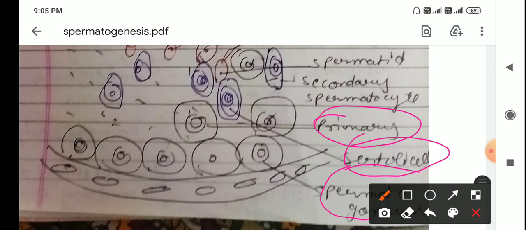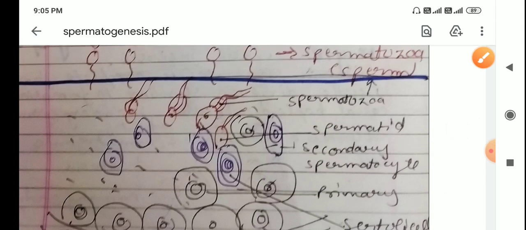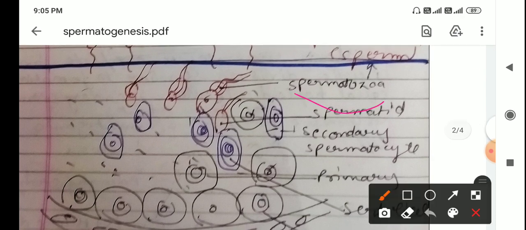These primary spermatocytes undergo meiotic division and form secondary spermatocytes, and these form spermatids, and the spermatid after that is called sperm or spermatozoa. You can see in the diagram that the head of the spermatozoa is embedded in the Sertoli cell, because it gets nutrition from it.